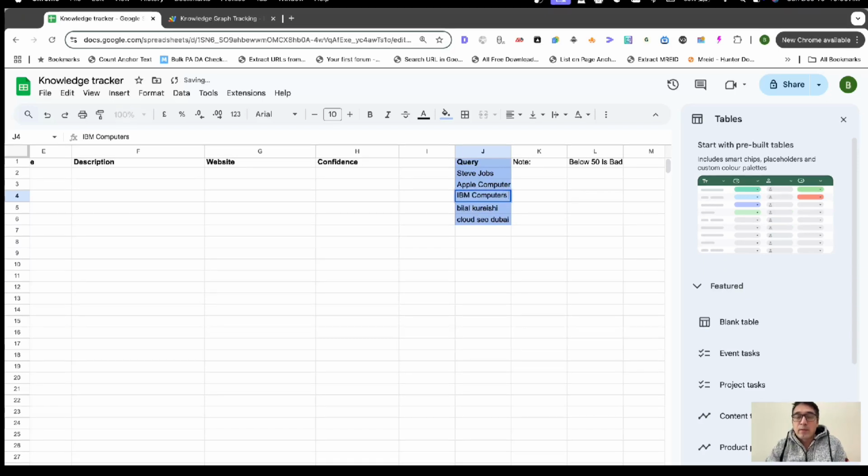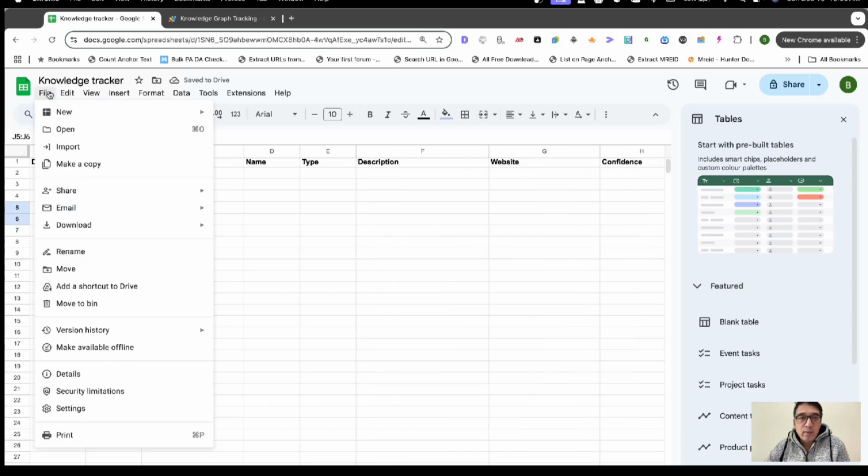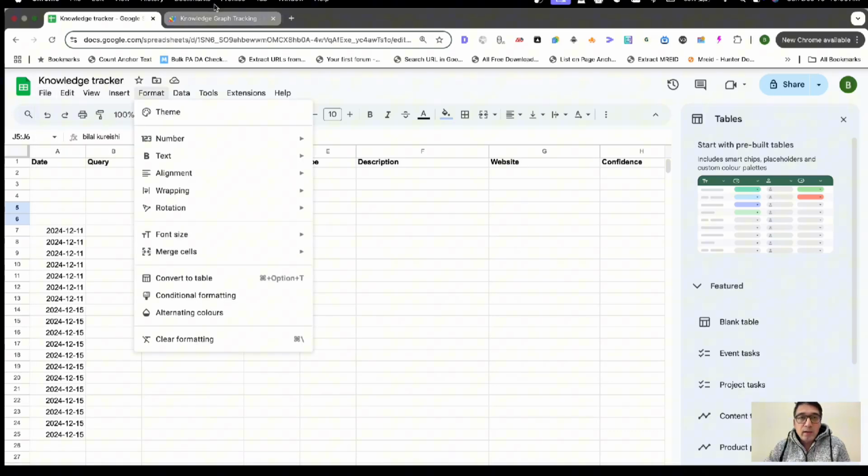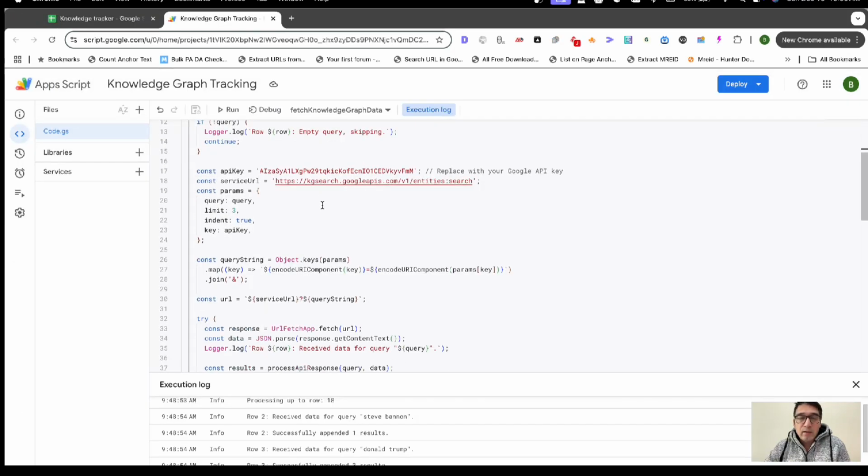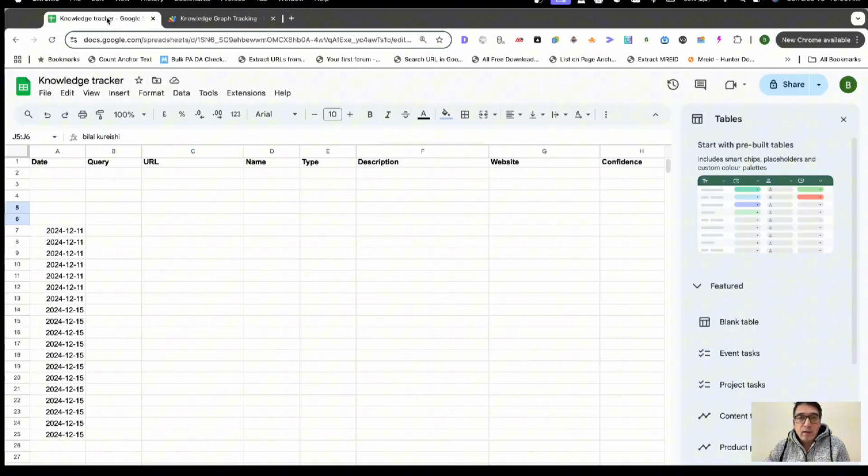All right. So IBM computers. Put these three entities in. You can go ahead and remove this entity. And just so that you guys know, if you go here and you make a copy, you will get a copy of this script. Okay. So I'll show you the script and how this works.